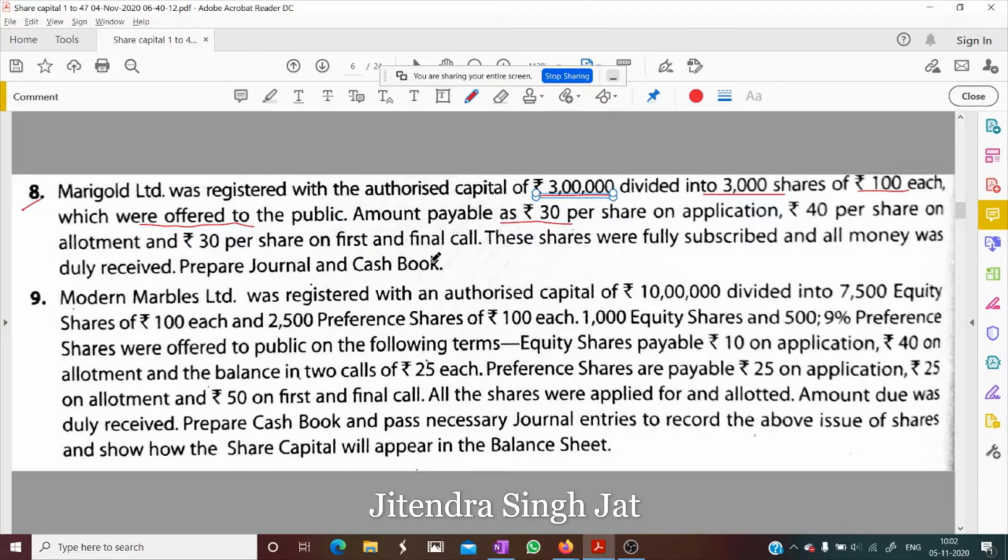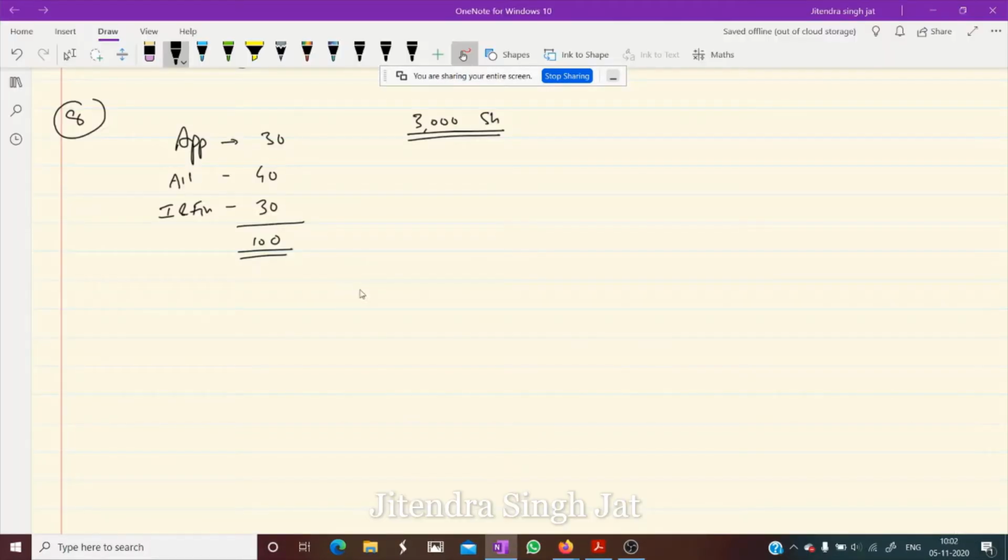In this question, what is required? These shares are fully subscribed. Fully subscribed means all shares are taken by the public and all money was received. Prepare journal and cash book. Children, when cash book is prepared, the entries related to cash are recorded in the cash book. Other than cash receiving entries, all entries are recorded in the journal. So first I will prepare the cash book.